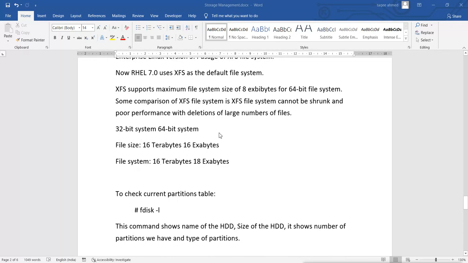but there is a drawback here in XFS. In comparison, the XFS file system cannot be shrunk. I will show you what that means. It cannot be shrunk, and it has poor performance with the deletion of a large number of files. If you delete a large number of files, then it will take a long time to delete.